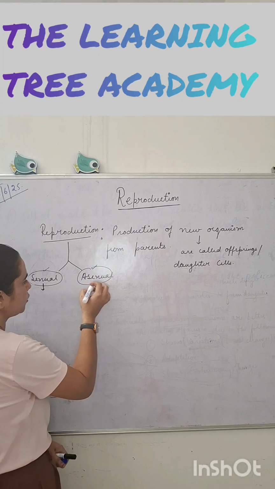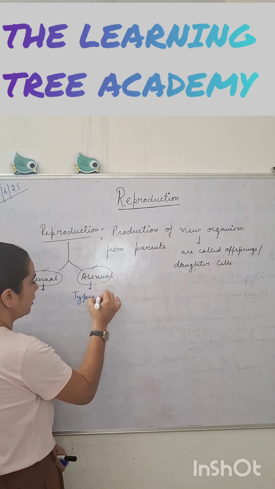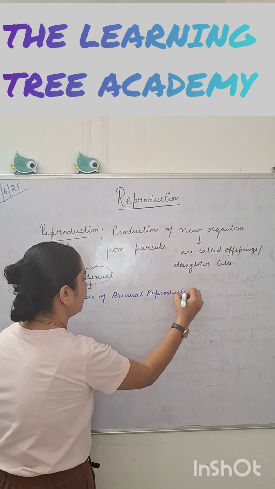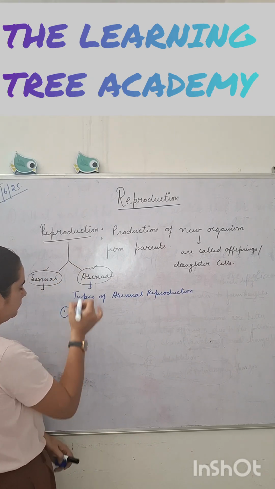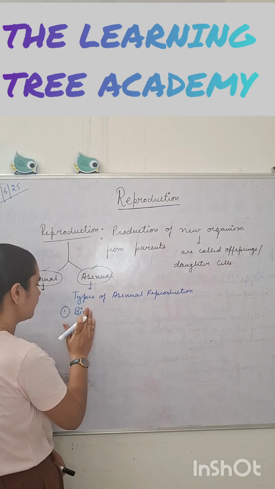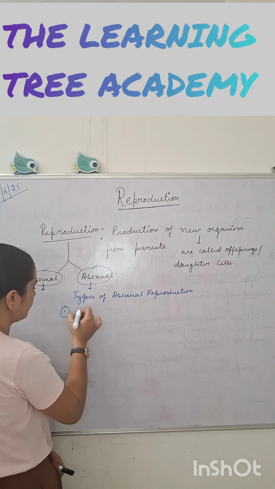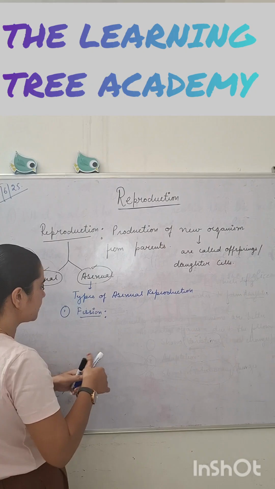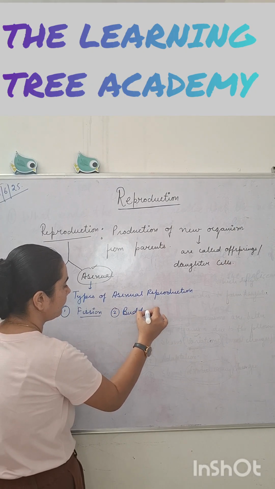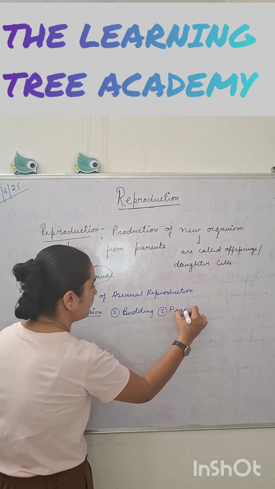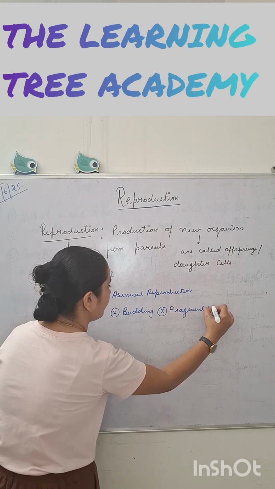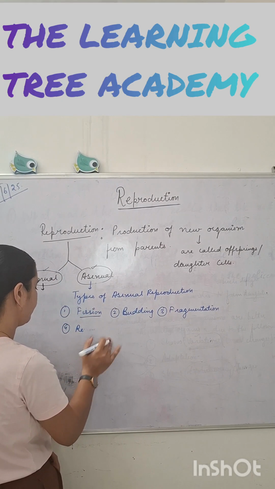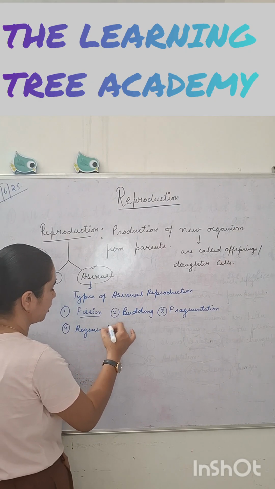The types of asexual reproduction are binary fission, or simply fission, which we further divide as binary or multiple fission, then budding, fragmentation, regeneration, and spore formation.